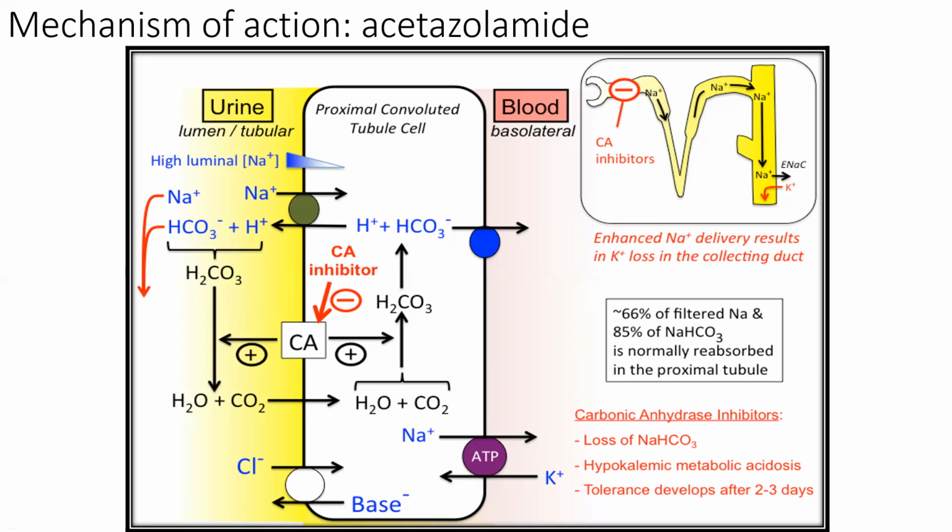When we use the drug, the carbonic anhydrase inhibitor is acetazolamide.